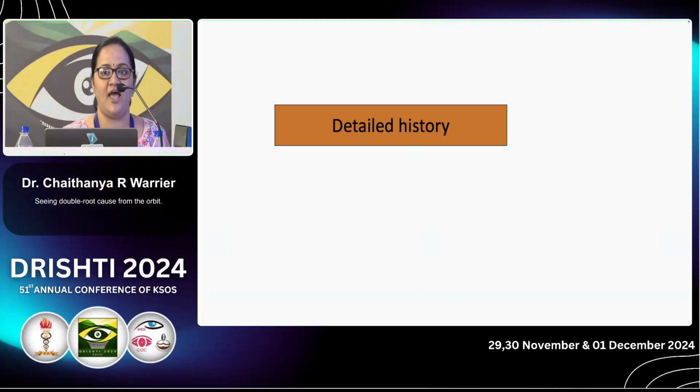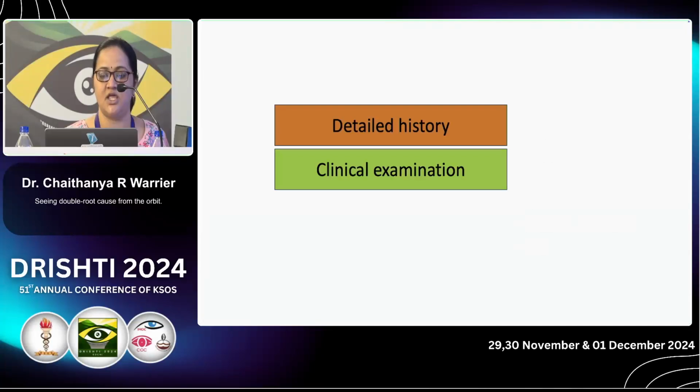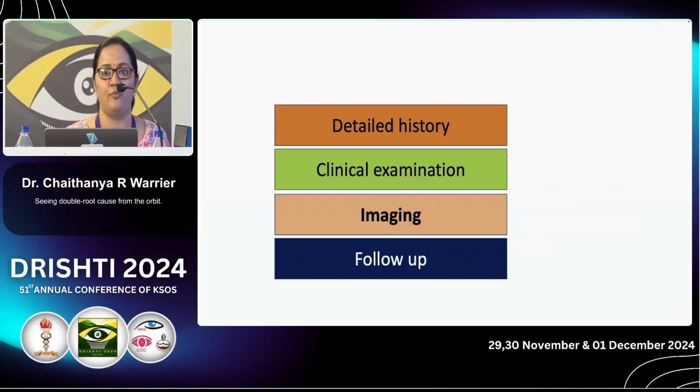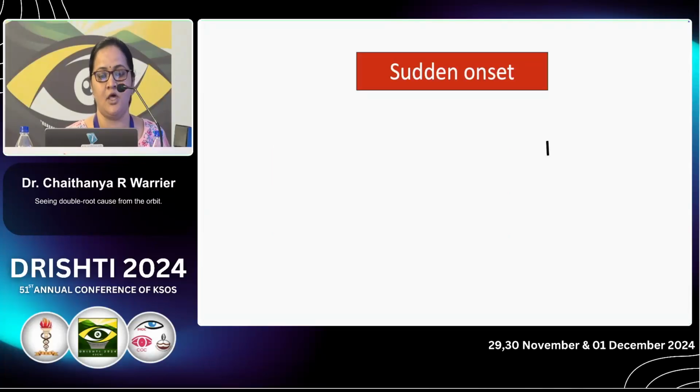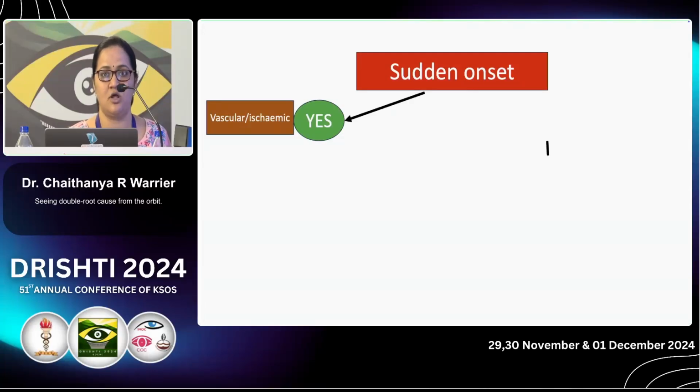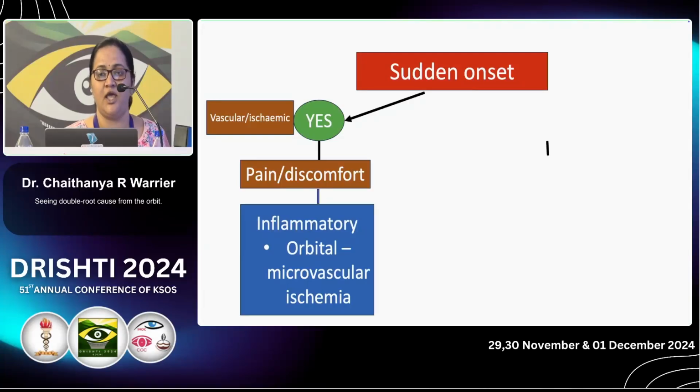So we need to evaluate the patient with a detailed history and clinical examination. Imaging is a must, and follow-up is the underlying key. If a patient complains of sudden onset diplopia, we suspect causes from the orbit. If it is sudden onset, we will suspect vascular or ischemic pathology. If there is pain or discomfort, it will mainly be inflammatory, related to orbital microvascular ischemia.